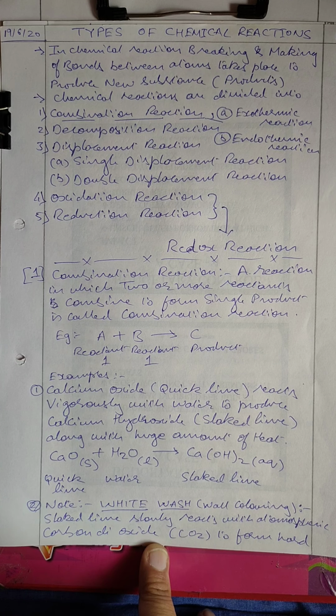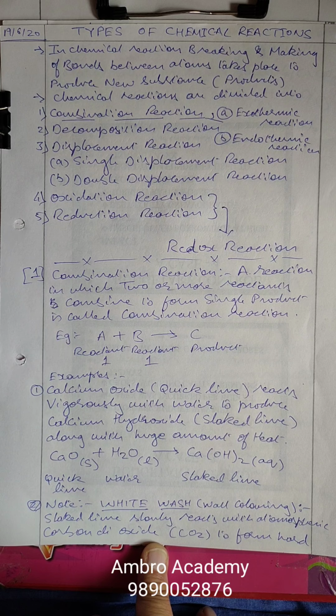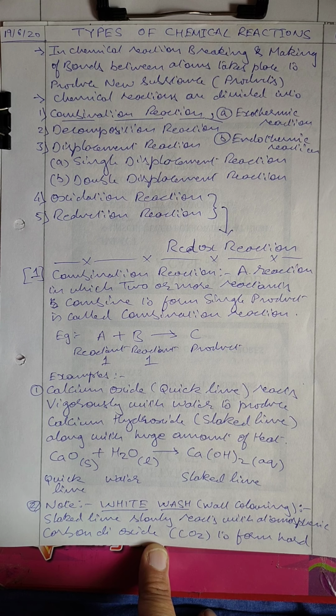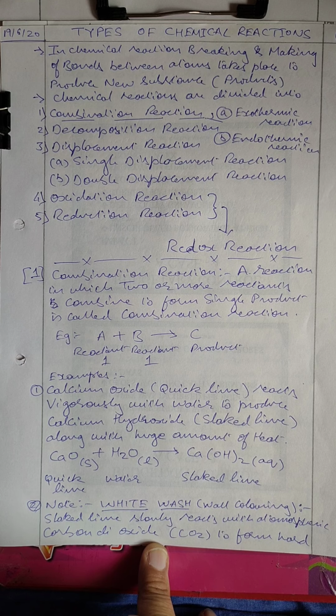Before we start with these types of reactions, first of all let us know what a chemical reaction is. A chemical reaction is actually the breaking and making of bonds between atoms to produce a new substance or product.